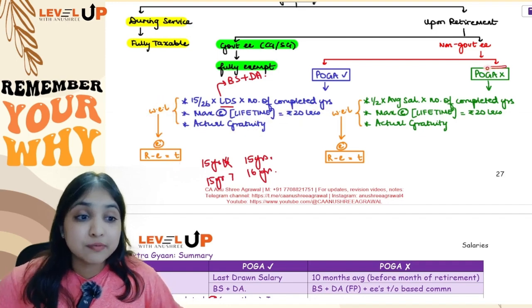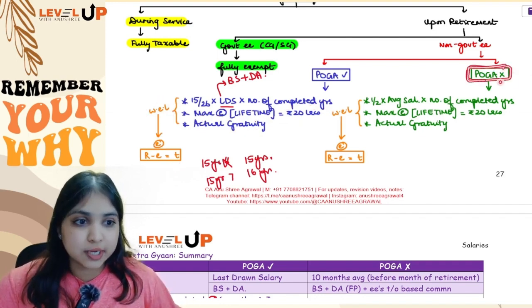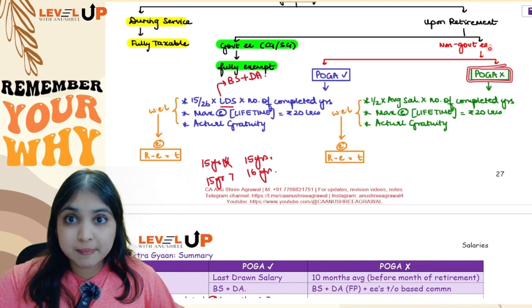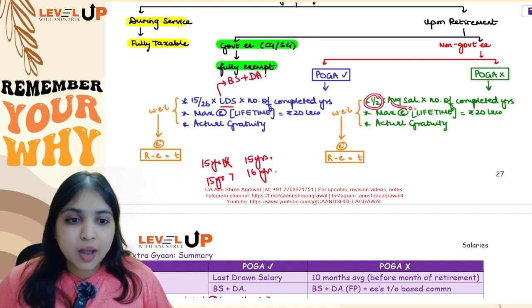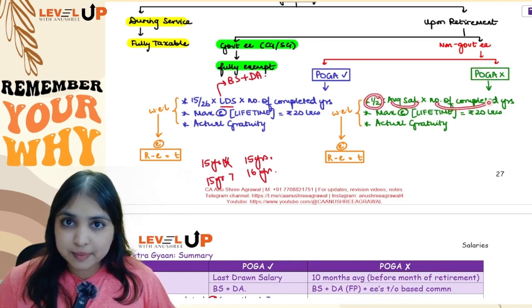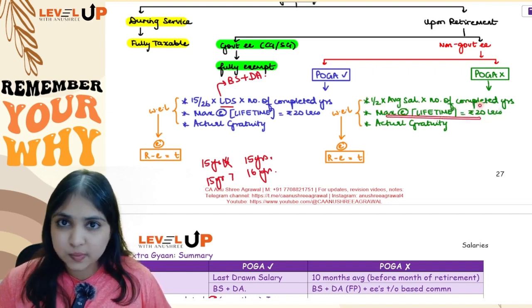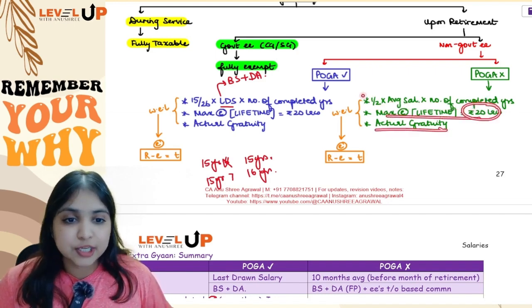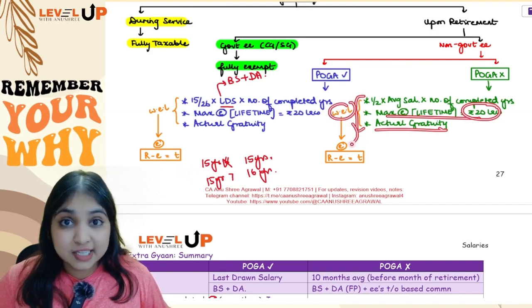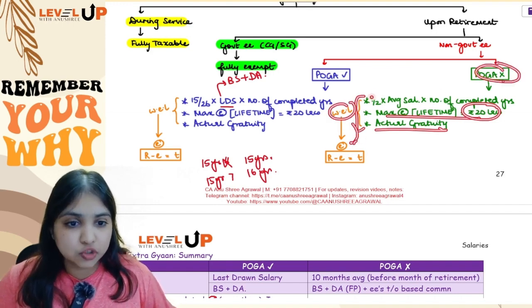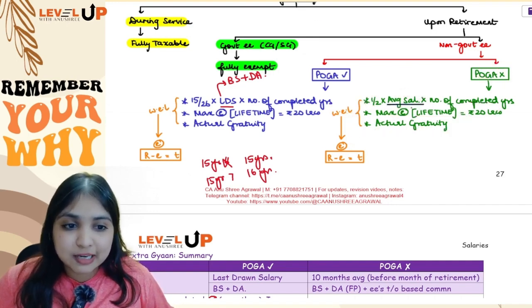Okay. But what if the employee is not covered by POGA? If the employee is not covered by POGA, then half into average salary into number of completed years. This will be your first number. Second, same maximum exemption, guys, 20 lakhs. And third, actual gratuity. Out of these 3, whichever is the least will be exempt if not covered by POGA. Half into average salary. Now, how will you do this average salary calculation?